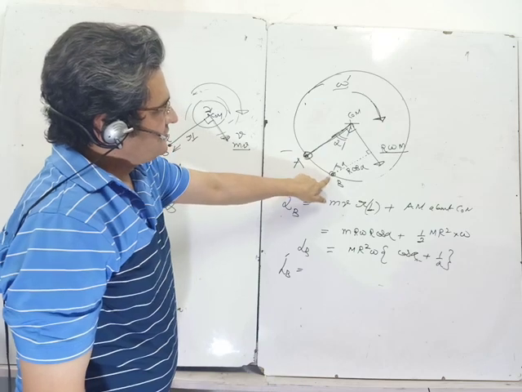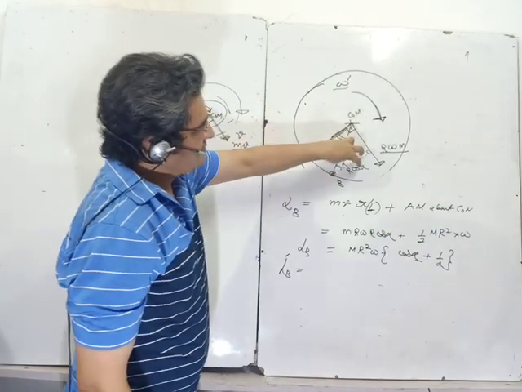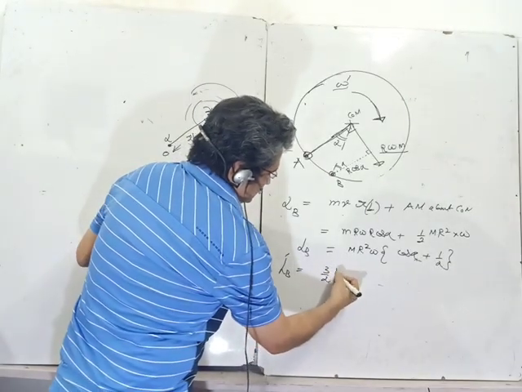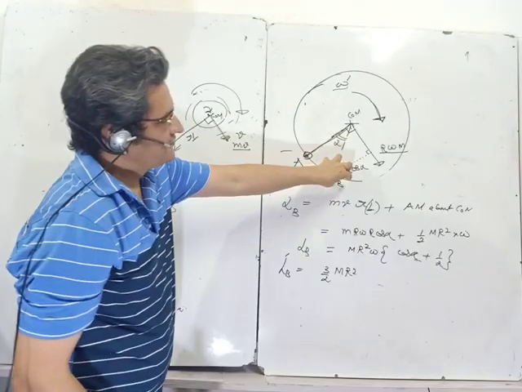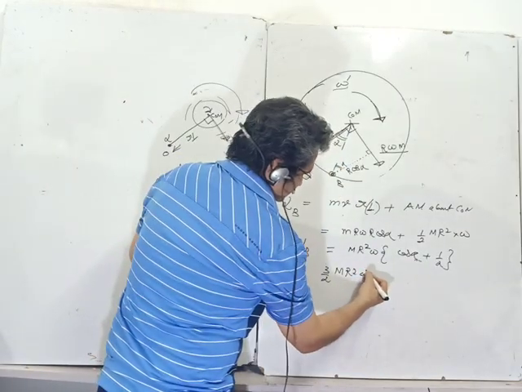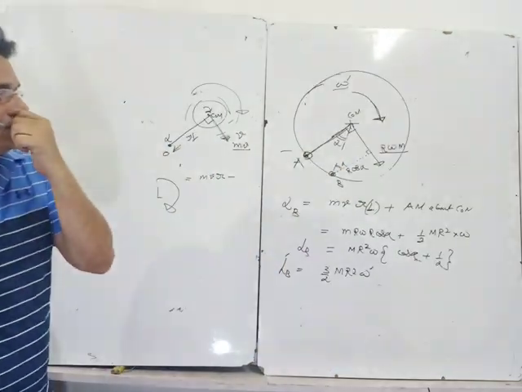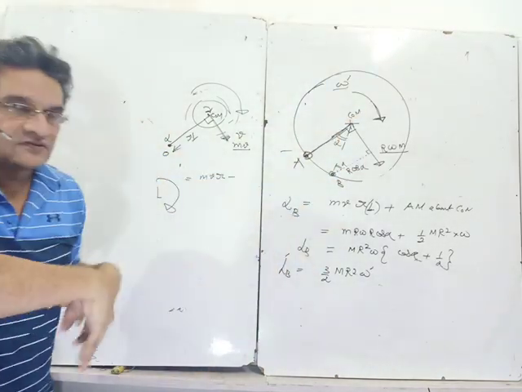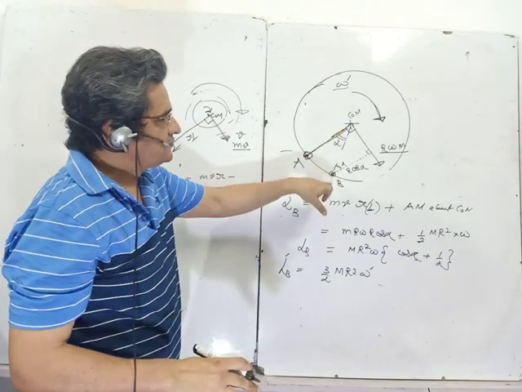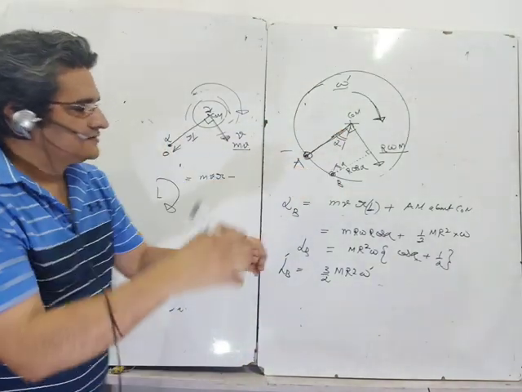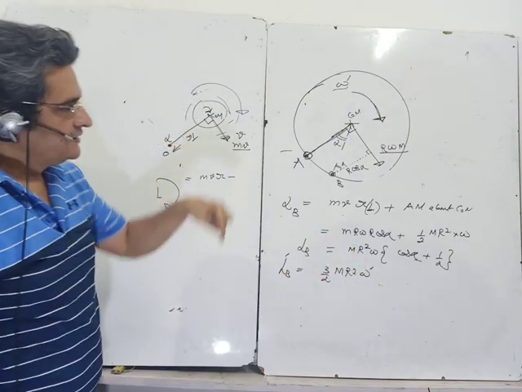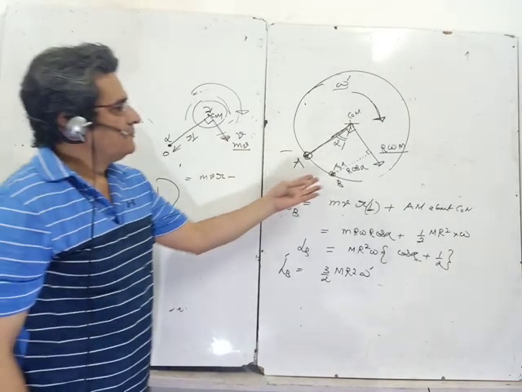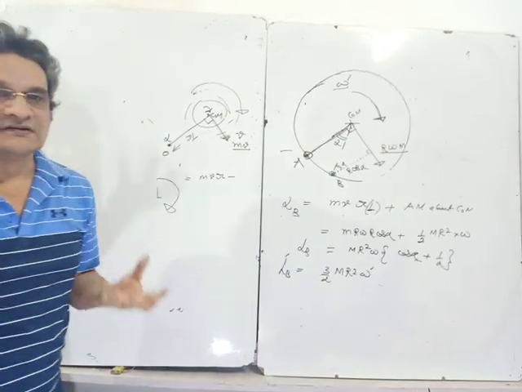Moment of inertia about point B is how much? mr square upon 2 plus mr square. Moment of inertia about point B is 3 upon 2 mr square, and angular velocity is omega dash. Since there is no torque acting, we assume that it is horizontal, so there are no gravitational forces which produce torque about the axis. If this disk is lying in a horizontal plane and the axes passing through A and B are vertical, there is no torque about this axis, so the angular momentum is conserved.